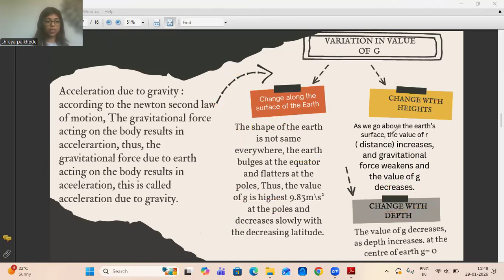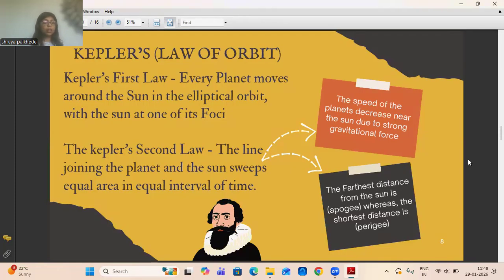Okay, I hope this point is clear to you. Moving on to the next point. The most important and maybe the easiest concepts of the chapter. Moving on to Kepler's law of orbit. Yes, Kepler's law of orbit.